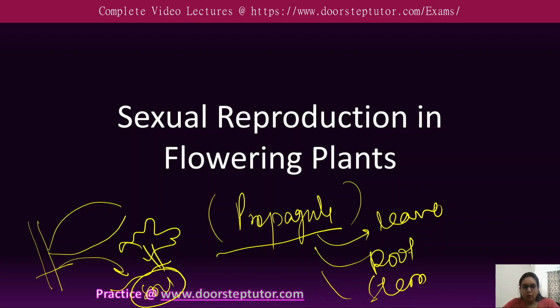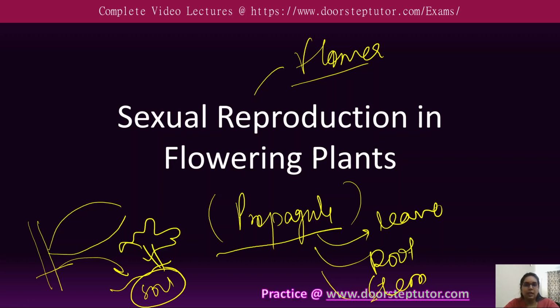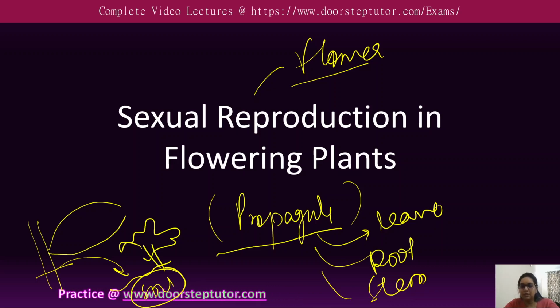The reproductive organs are the flowers only. So flowers are the reproductive organ, meaning they have the reproductive system, male and female, which are essential for sexual reproduction. Inside the flower, there is a part that makes the pollen, like plant dust, and a part that makes the egg.